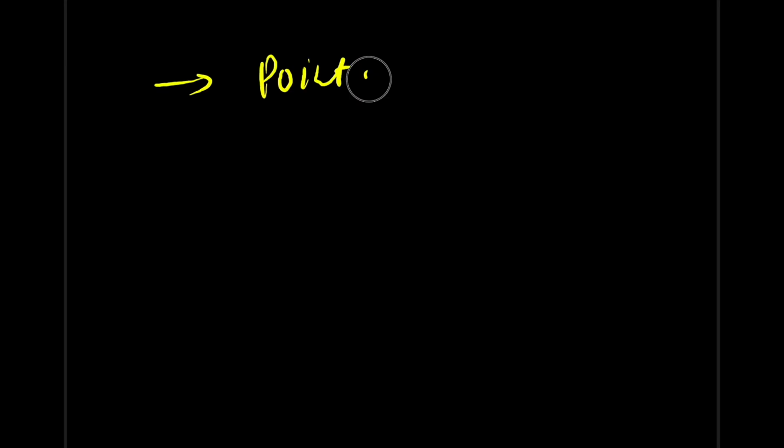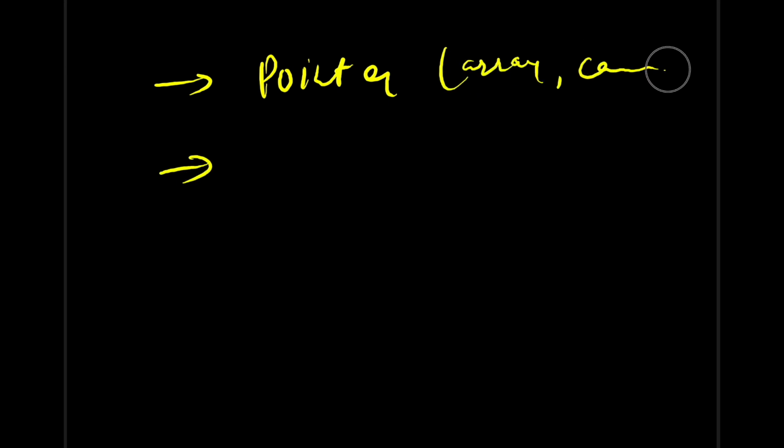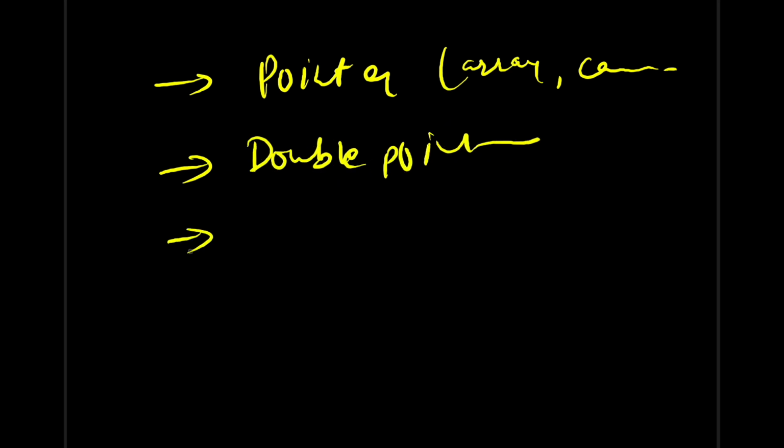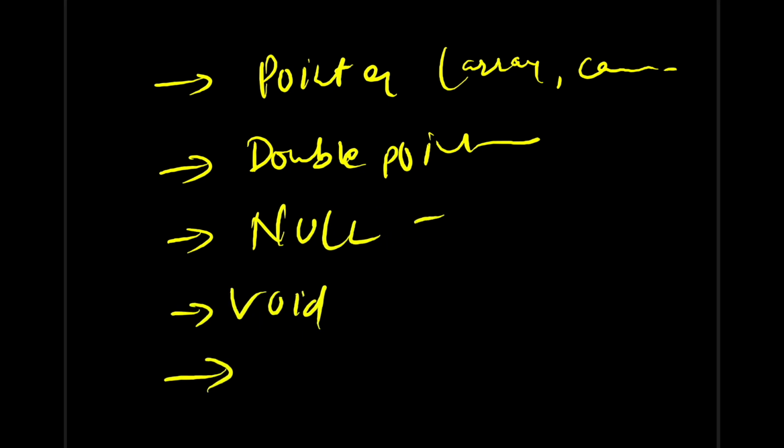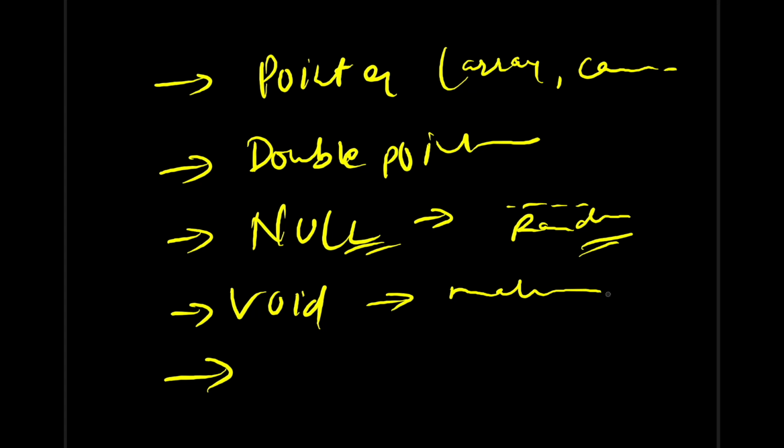So till now we have learned the pointer concept. We understood why to use it. We use it for arrays or call by reference. Next we understood what a double pointer is, right? Then we saw what a null pointer is and what a void pointer is. A null pointer we use to initialize any pointer, which is advisable. And why is it so? To avoid accessing random memory or any critical memory. So to avoid that we initialize with a null pointer. A void pointer is used in dynamic memory allocation, for malloc and calloc, right? And then we saw reference, right? Now let's see the last topic.